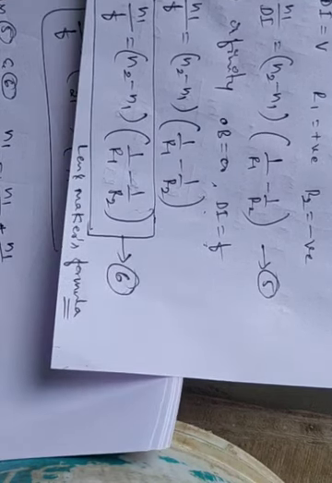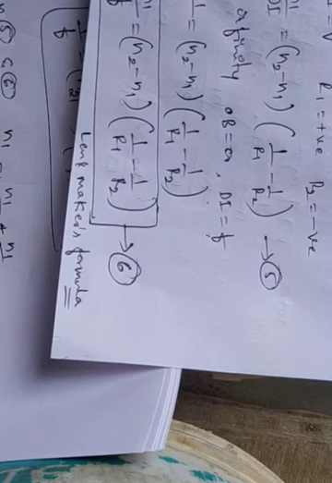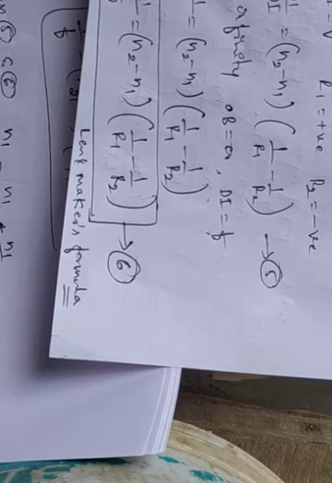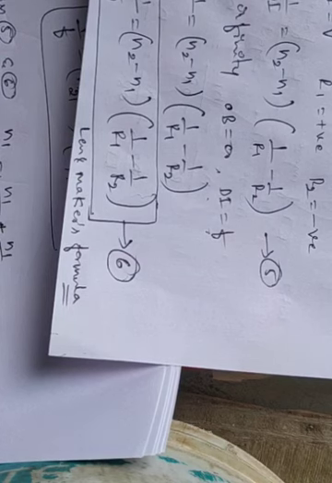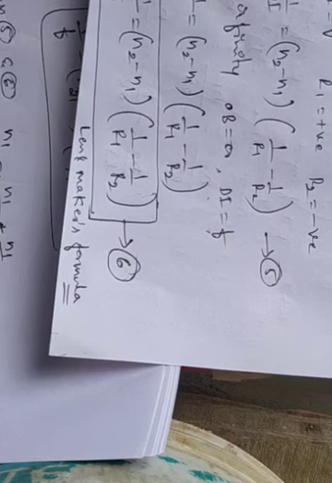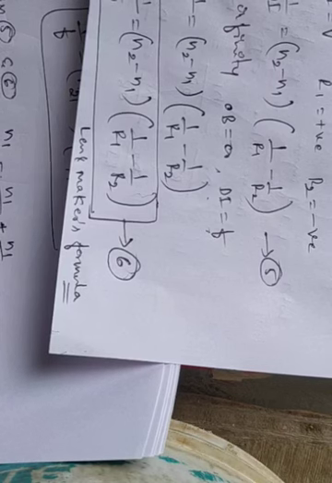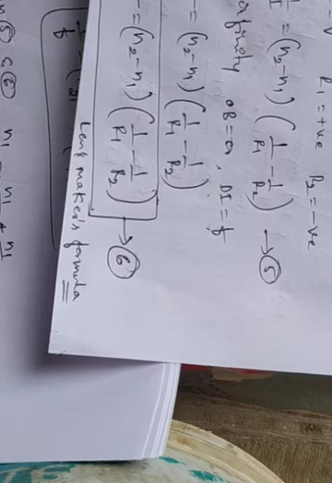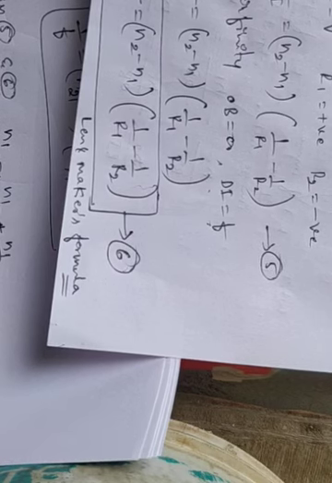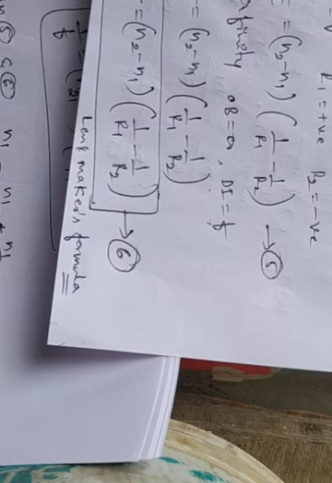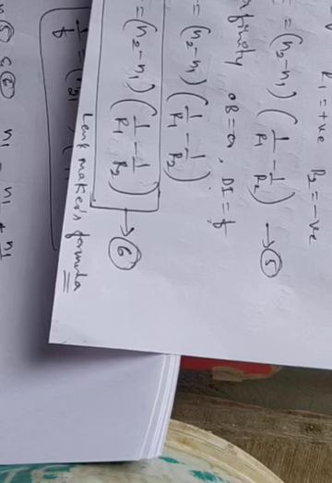Now, therefore this N1 and N1 get cancelled: 1 by f is equal to 1 by OB, the object distance, plus 1 by di, the image distance. Therefore 1 by f is equal to 1 by v minus 1 by u.